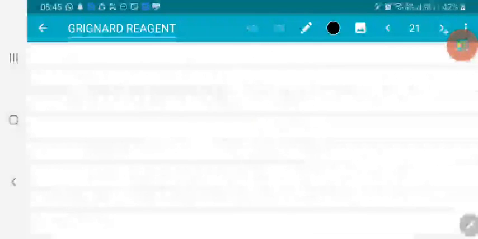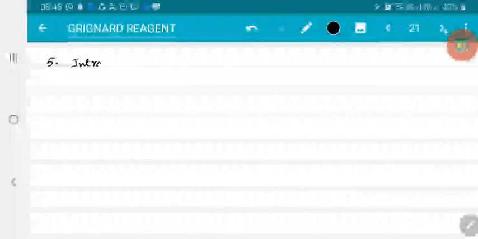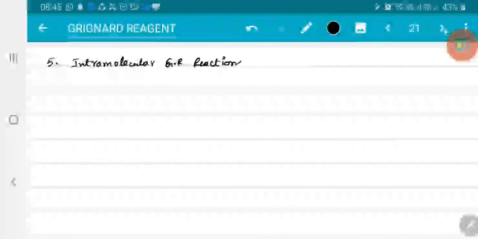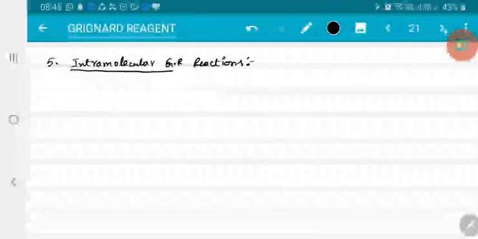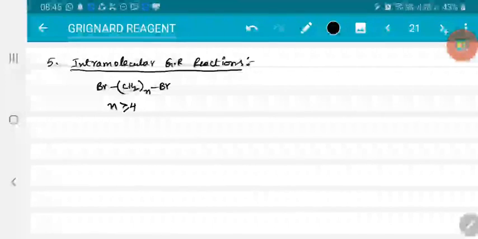Now, some other case, intramolecular Grignard reagent reactions. If I consider dialkyl systems, for example, Br(CH2)n Br, dialkyl. Remember here n must be greater than or equal to 4. Then only intramolecular reactions occur.